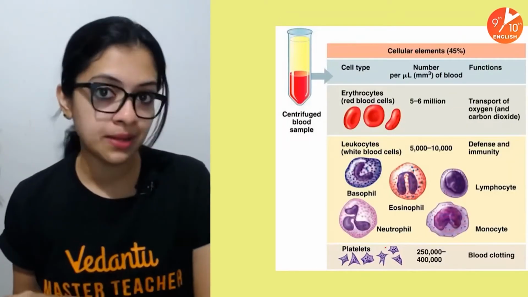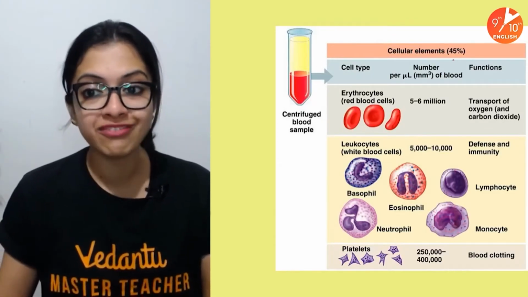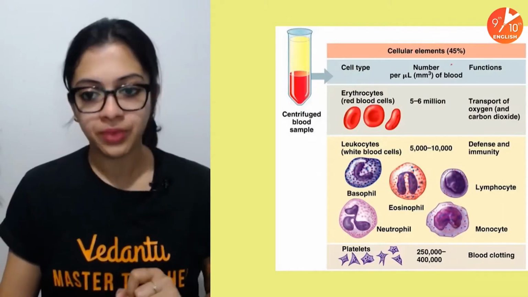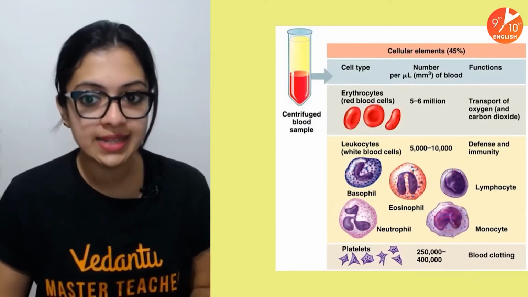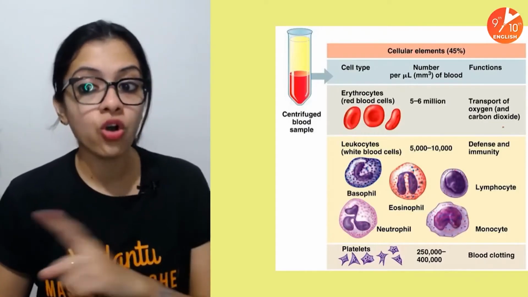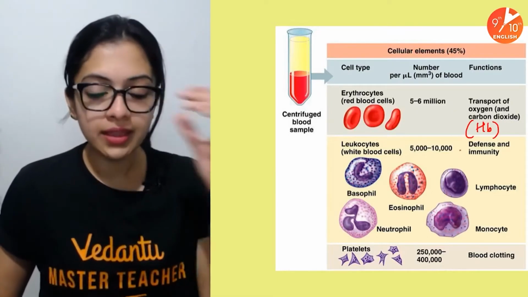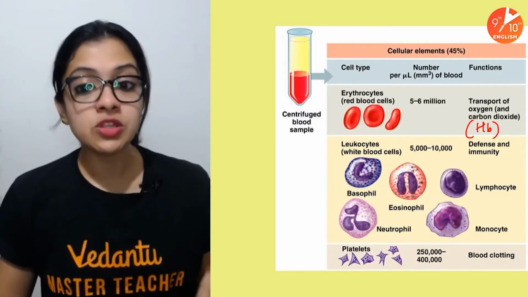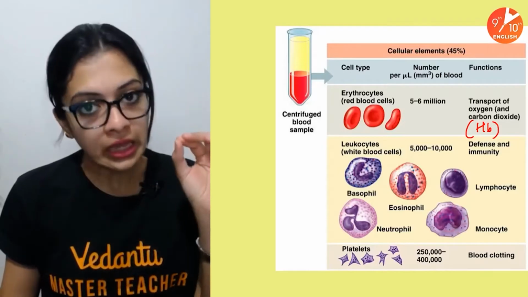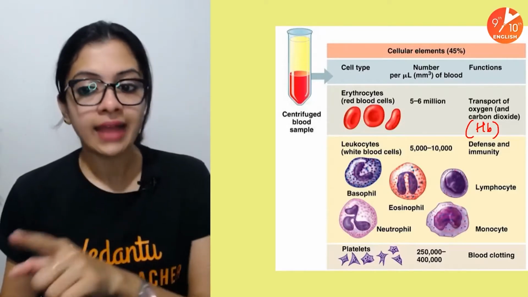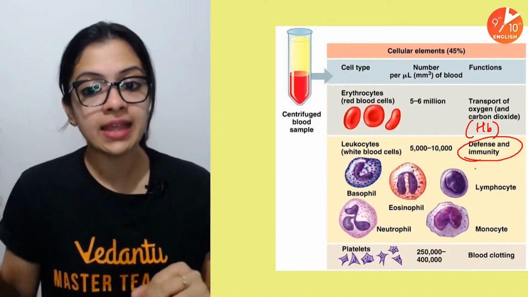Talking about the formed elements, or the cellular elements of our blood, which together make up about 45% of the entire blood. These are the erythrocytes or RBCs, which help in oxygen transport because they contain the pigment hemoglobin. Then come leukocytes, which are the white blood cells. There are 5 major types of them, which are the neutrophils, basophils, eosinophils, and there are also lymphocytes and monocytes. They majorly help in defense and immunity.